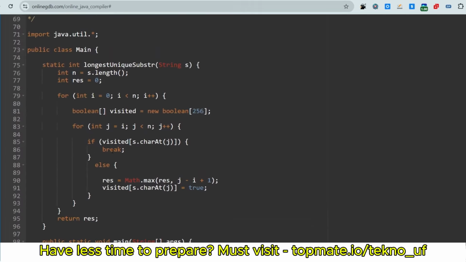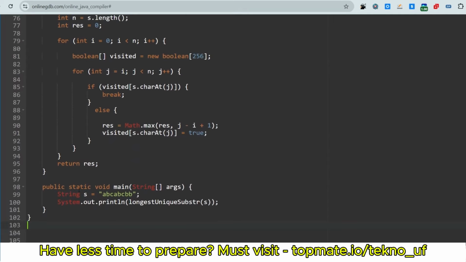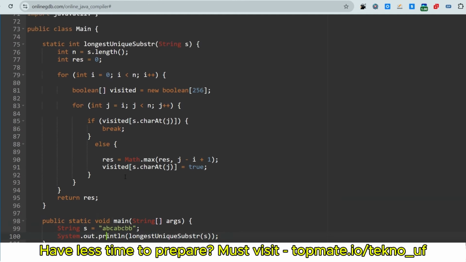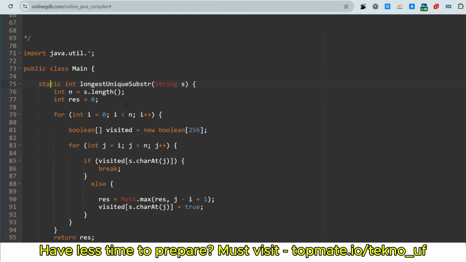Okay, let me go to the Java solution. At first, the main function is written here. As in Python, at first we have taken the string, and this is the name of the function, and this is returning an integer, and we are printing that. Okay, nothing else. So let me go to the function implementation part. This is a static function, so that we don't have any problem accessing it from the main function.